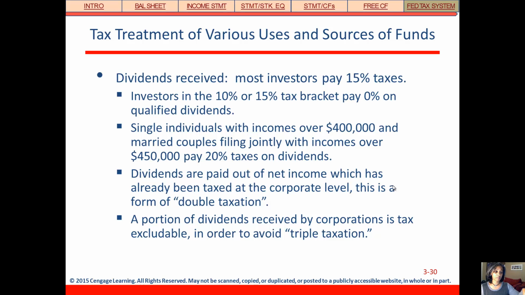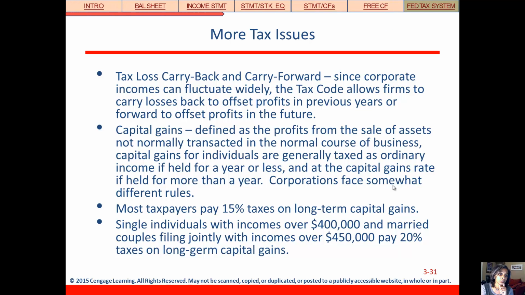So one corporation pays taxes, pays a dividend to another corporation, that corporation pays taxes on that income, and then they pay a dividend to their shareholders, and the shareholder pays taxes. So that's three times that taxes are paid on the same income.